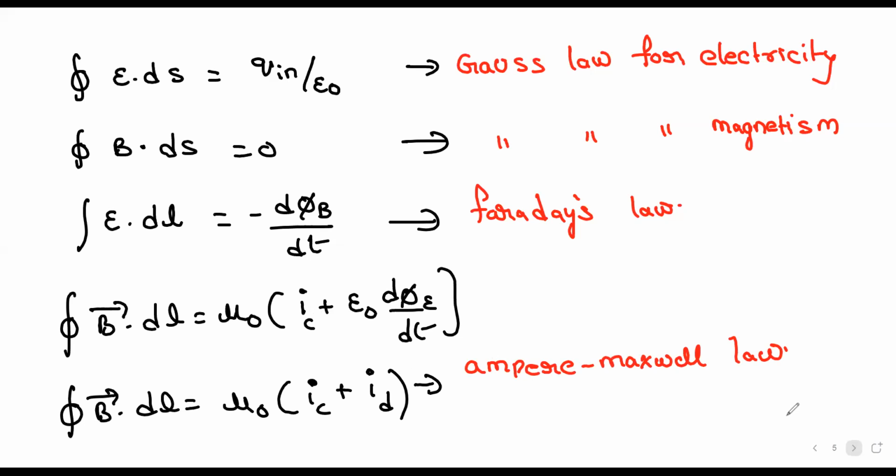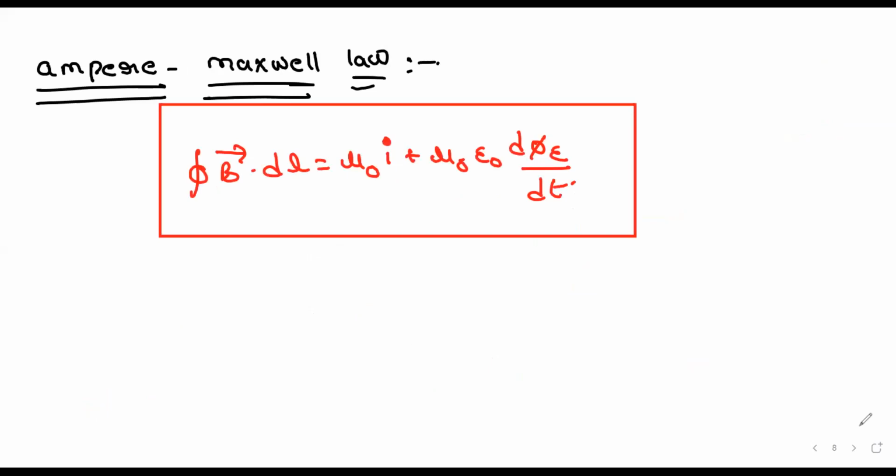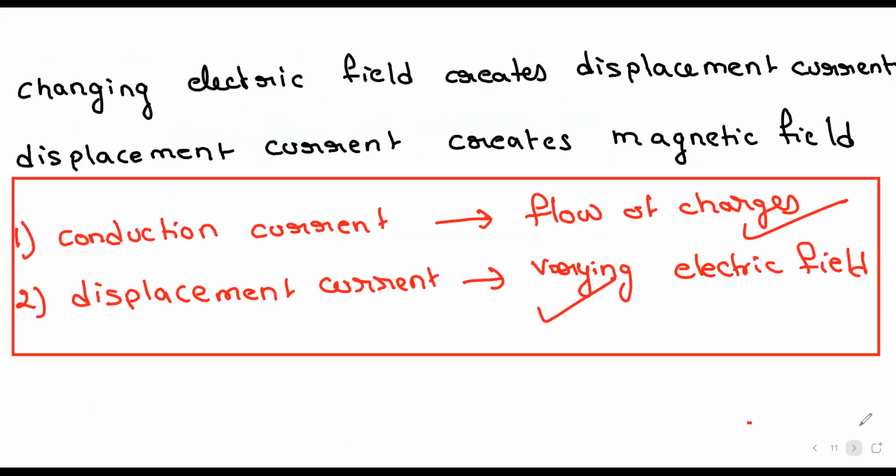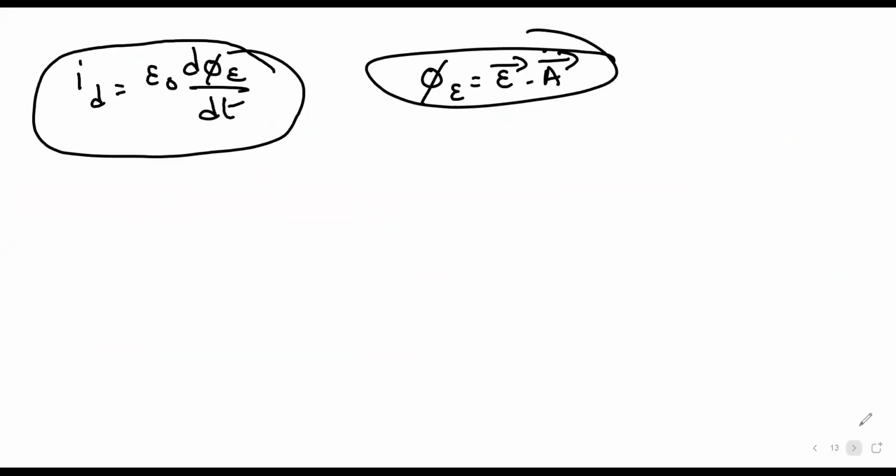Okay. This is important. So these four laws are important. So now, question is, how did we get I displacement current as epsilon naught d phi e by dt, right?